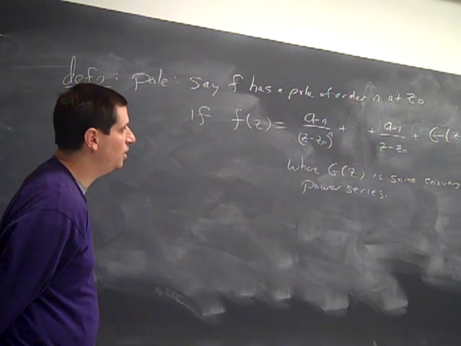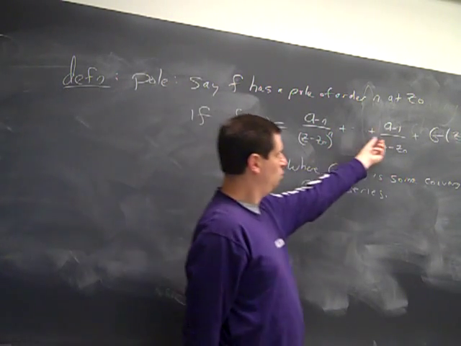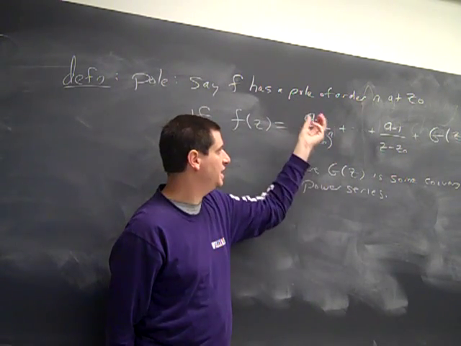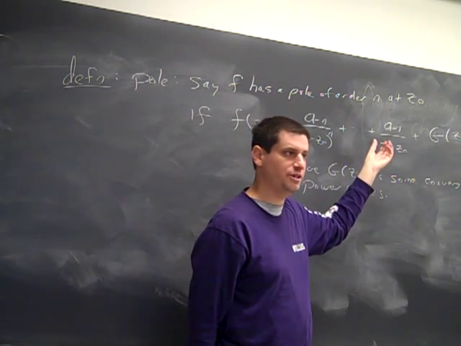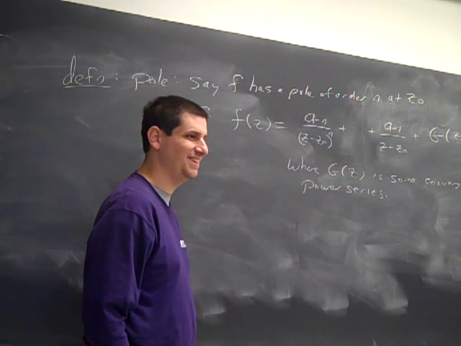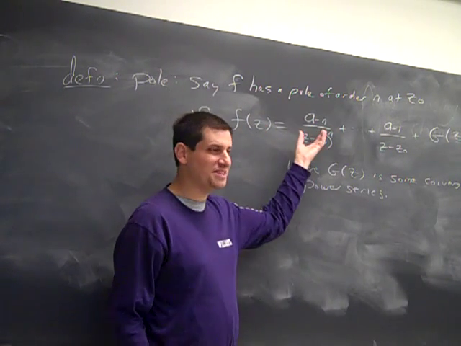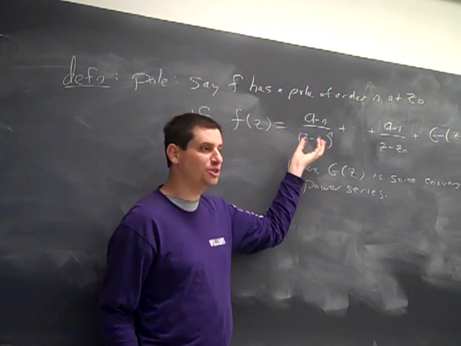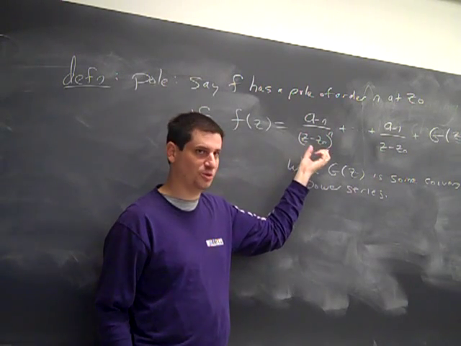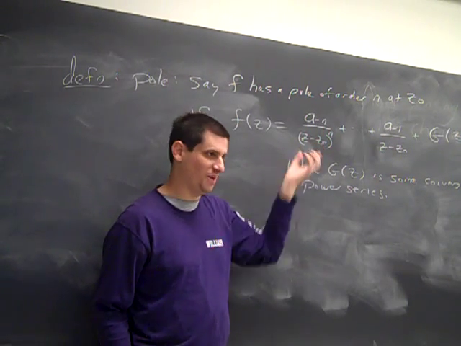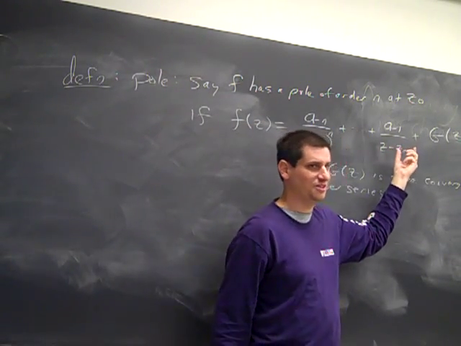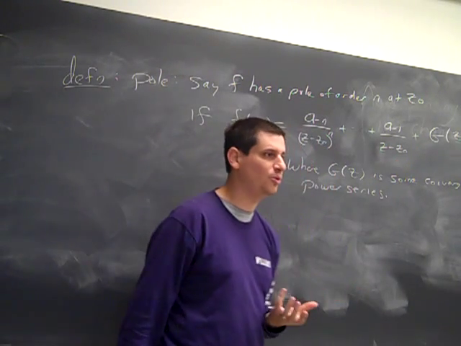Now, when you look at this, which do you think matters the most in terms of understanding the behavior of the function? The negative nth term, the negative n minus first term, or the negative first term? The negative first. Well, why not the minus n? Because if it's blowing up, this piece is going to blow up more than anything else as z goes to z0. Doesn't it seem like this should be the most important piece? You're right, it's not. It's the least important. The negative 1 is the most important. Why is the negative 1 piece so important?